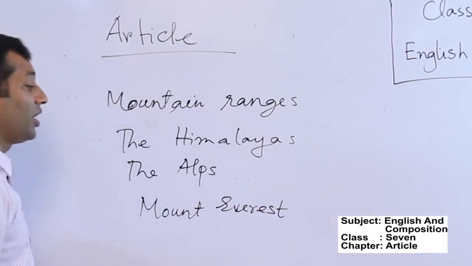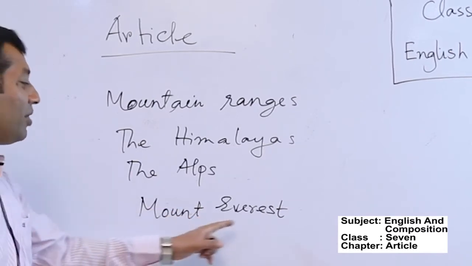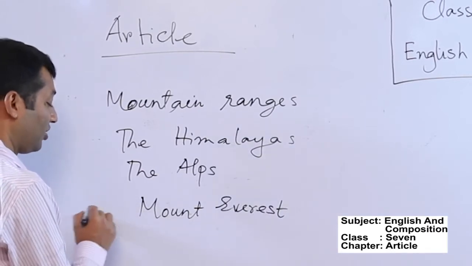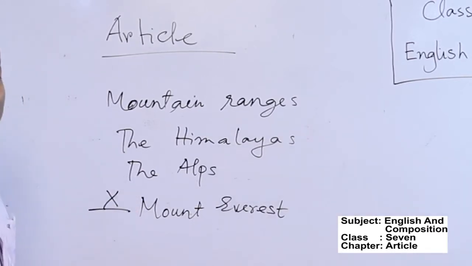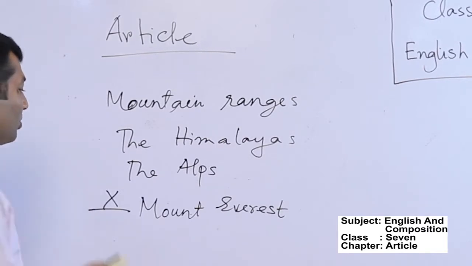Most of these students make the mistake: they use the Everest or the Mount Everest. This is wrong. You should not use the article the here. So it will be a cross before the Mount Everest. I think you have understood.